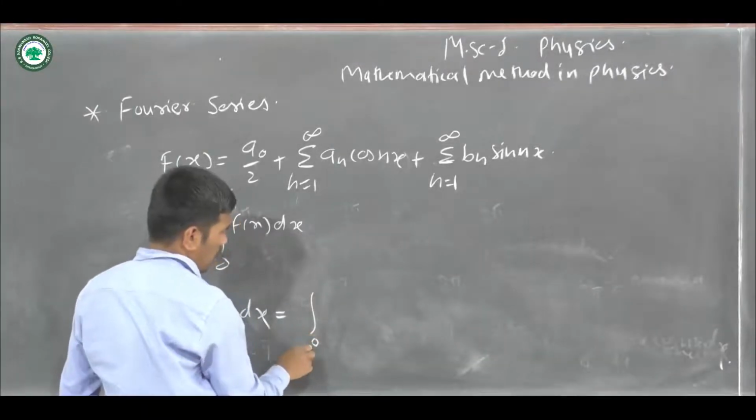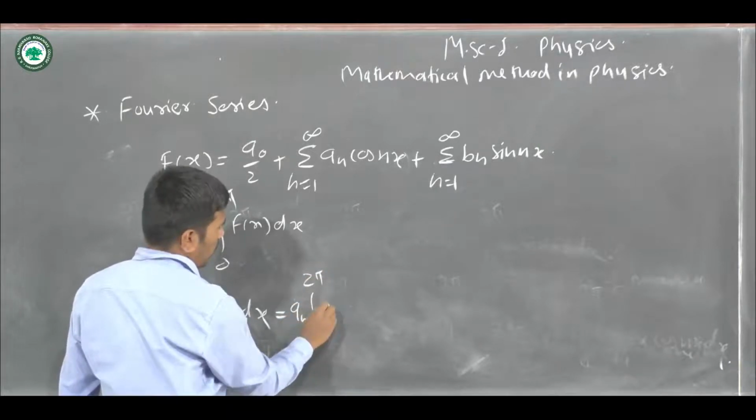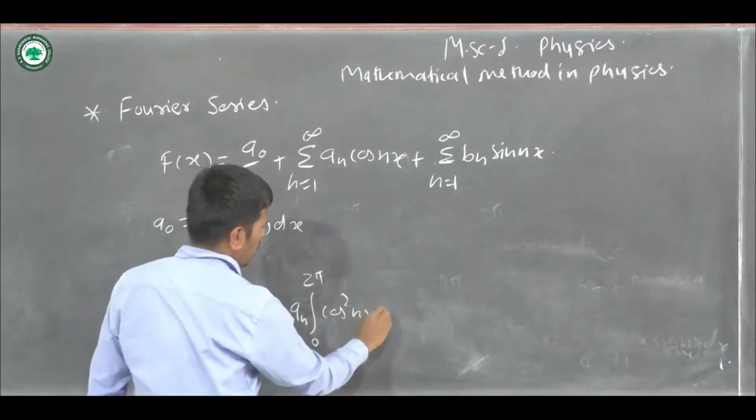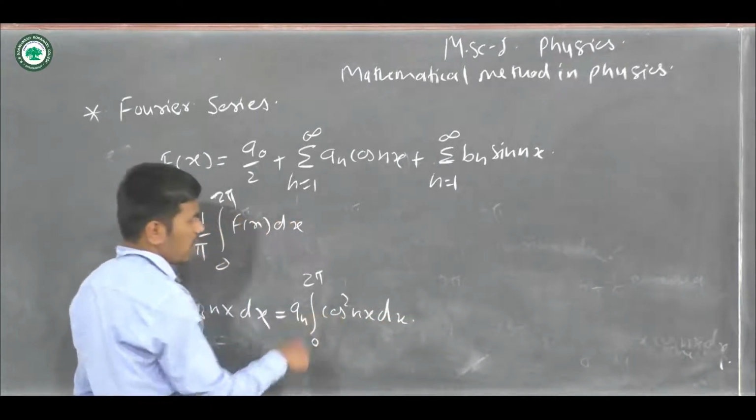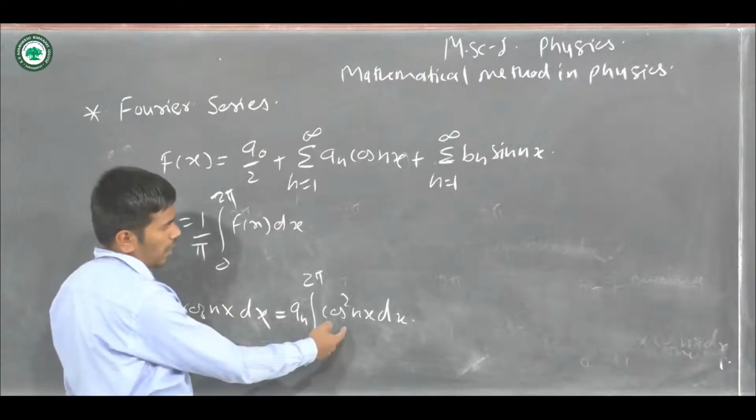So we have only one term, that is integration over 0 to 2 pi an into cos square nx dx. Now we replace cos square nx with 1 plus cos 2nx by 2.